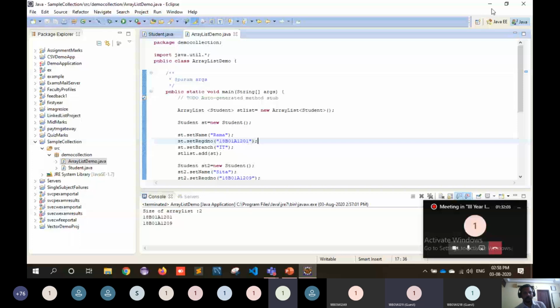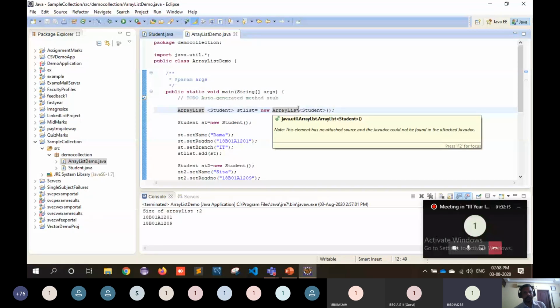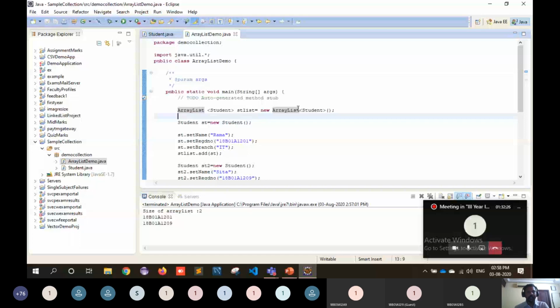Sir, for the Eclipse installer, should we first download the Java JDK? Before installation of Eclipse, first you have to install Java on your laptop, and ensure you get an Eclipse compatible with the Java installed in your system. Suppose you have Java 1.6, then you have to find an Eclipse from Google which is compatible with Java 1.6.